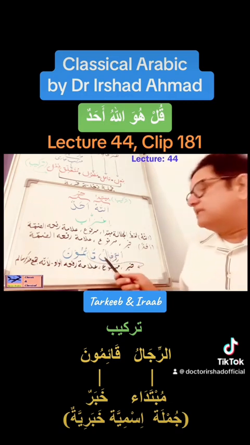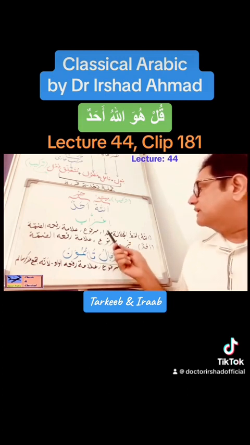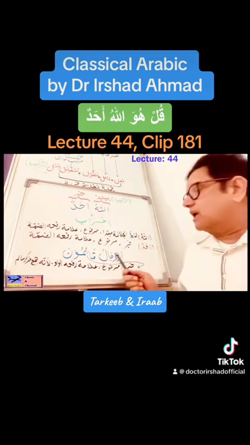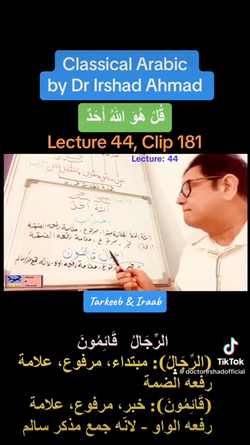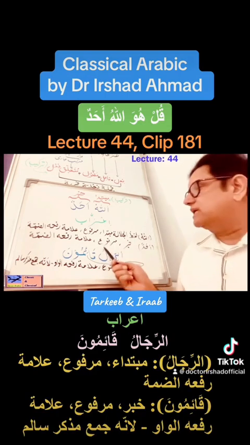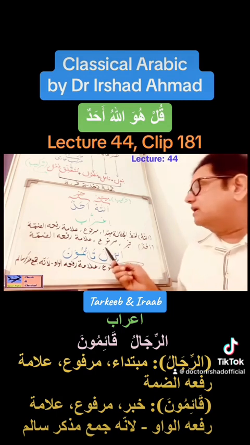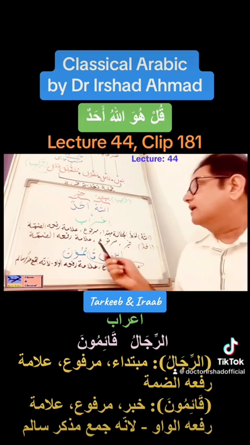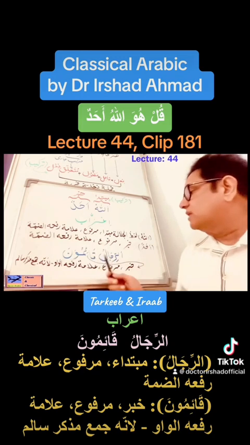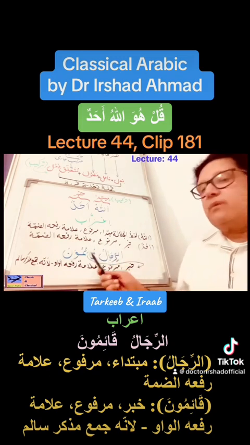So how do we describe the i'rab of these two nouns? Ar-rijalu. Similarly here, in this example, we'll say the grammatical function of this noun is that this is mubtada. What state is that in? It is marfu again. And how is that state expressed? Alamatu raf'ihi ad-damma. Clearly we have got damma here. So that's easy. What about qa'imuna?